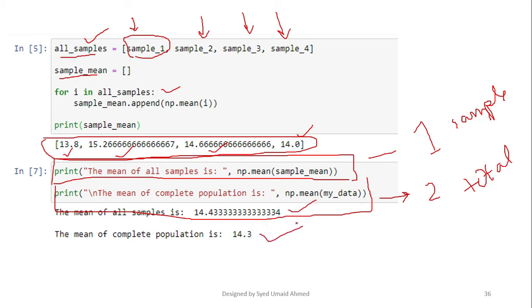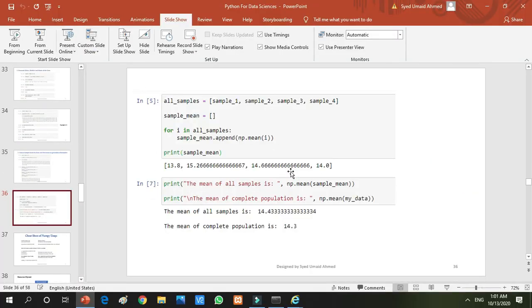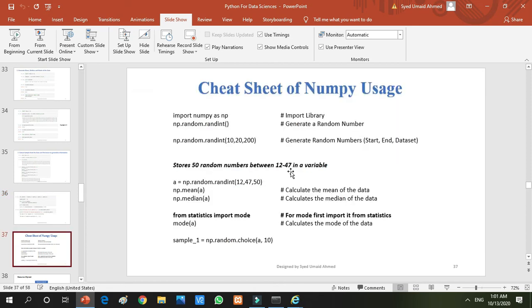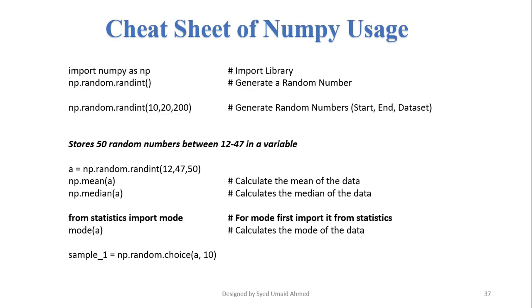So this short programming gives us the clear idea that if there are millions of people in a data set, you are not going to analyze all of them. You are going to take just samples from your data, and the sample will generalize the concept and will give you the complete information. For your easiness, we have already made a cheat sheet of numpy usage: how to import the library, how to use the randint function, how to assign the ranges, how to calculate mean, median, mode, and how to use the random dot choice function.